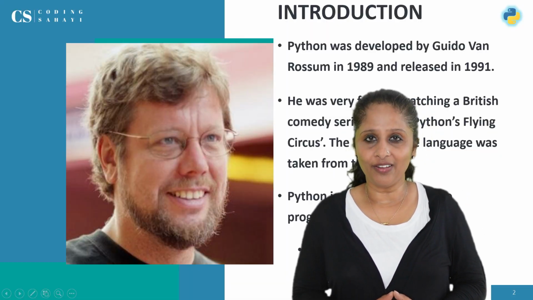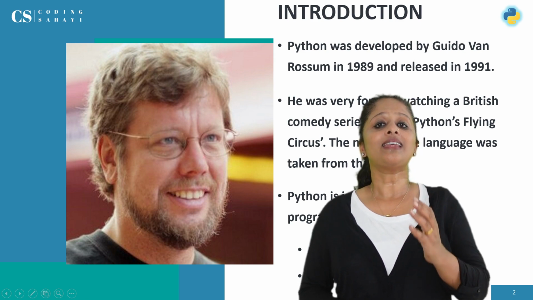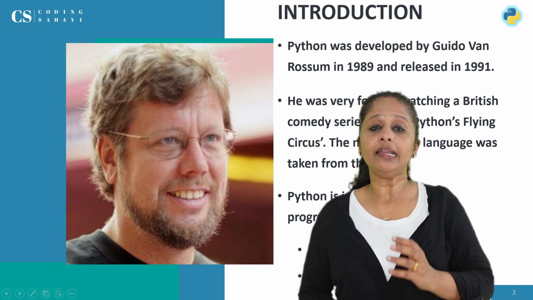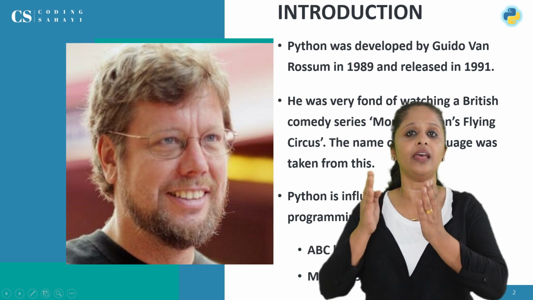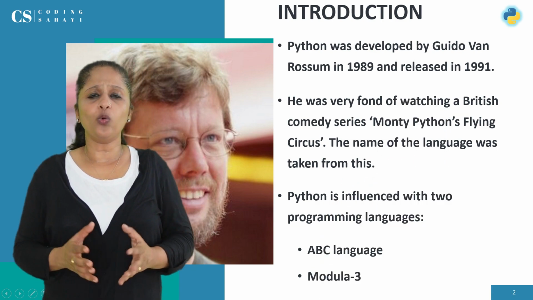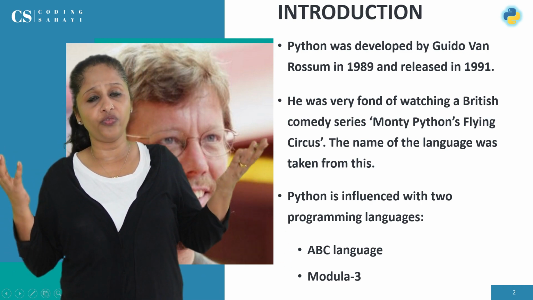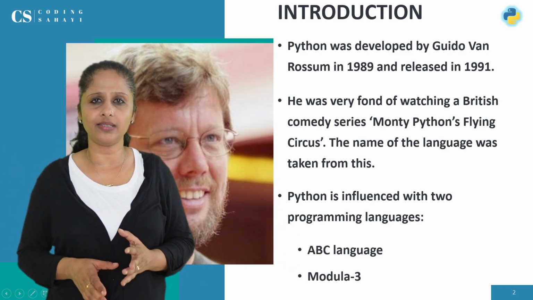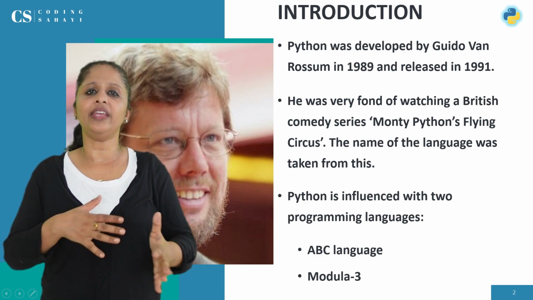Python was developed by a Dutch programmer, Guido van Rossum. He started developing Python in 1989 and released it in 1991. You may be thinking, what is the meaning of Python? Nothing. Guido van Rossum was very fond of a British comedy series, Monty Python's Flying Circus. So he took the name from there.